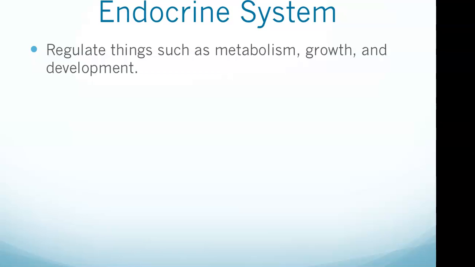The endocrine system, so I mean, you can get really detailed with the endocrine system, but just as the big definition, which is all we need for the purpose of this exam, the endocrine system is the collection of glands that produce chemicals that regulate things such as metabolism, growth, and development. Right, so again, really the key word to focus in on there is regulation, right? Regulating metabolism, growth, development, endocrine system. If you have that, you're in pretty good shape.